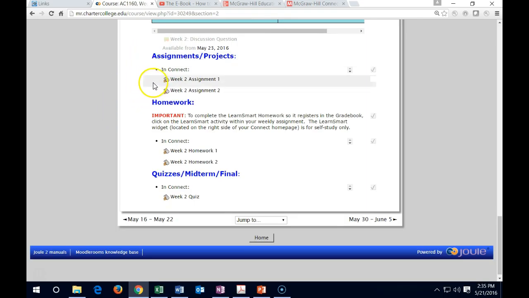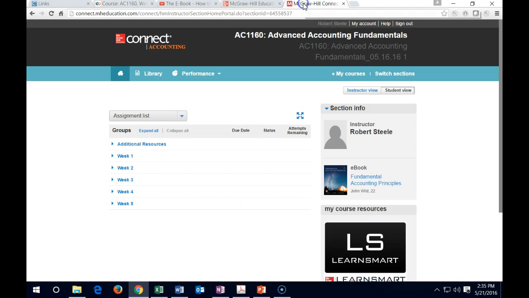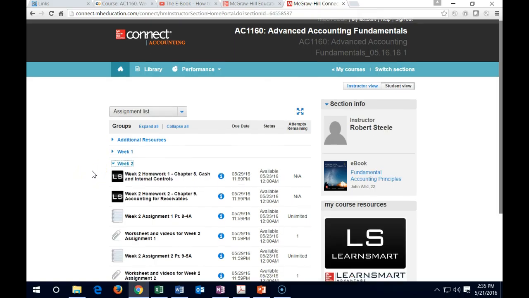We've got the homework. These will all be done in Connect here, so we've got everything from here down in Connect. Still a good idea to go in here and check them off just to be in the habit of doing them in that format, even though they will all be in Connect in this case. So I'm going to go up to McGraw-Hill's Connect here, and we're going to go into week 2, the current week that we are taking a look at.